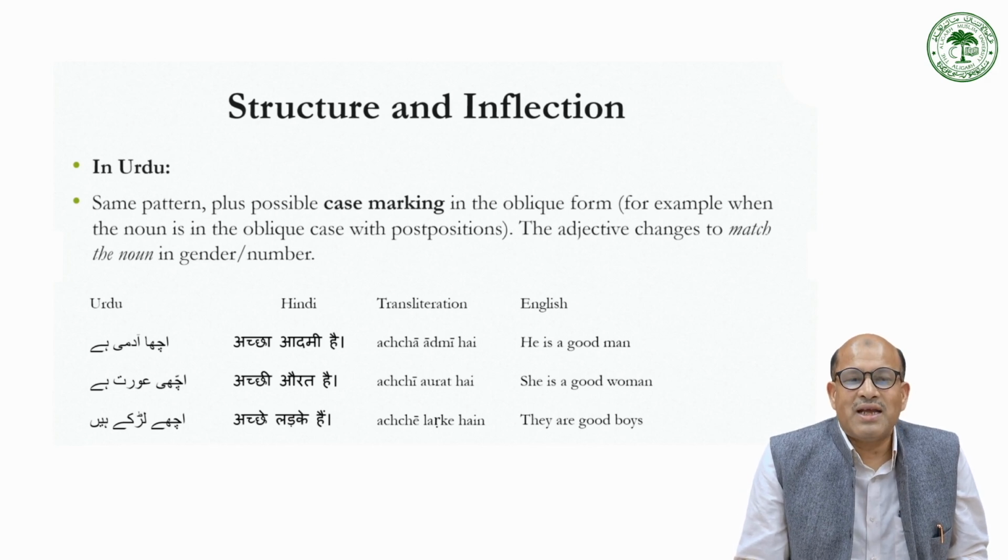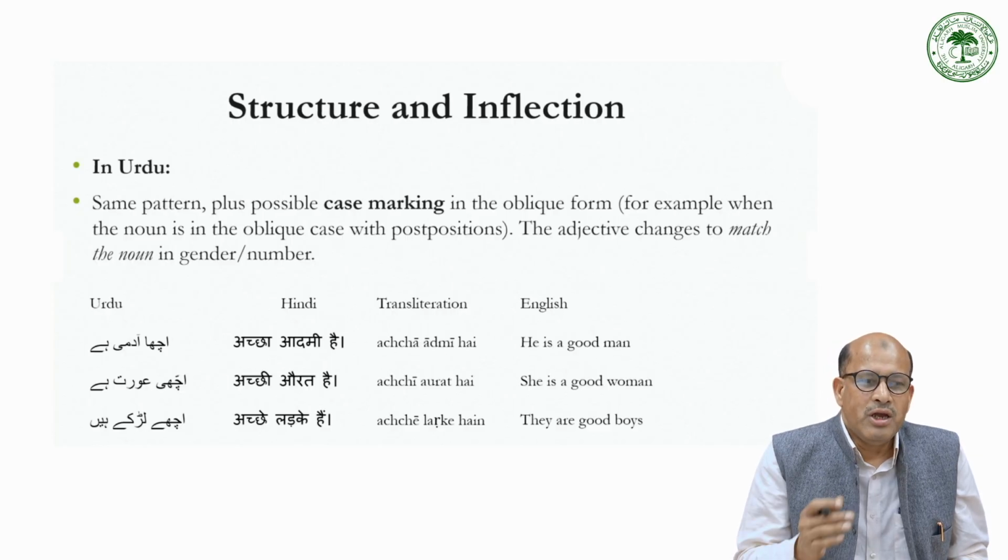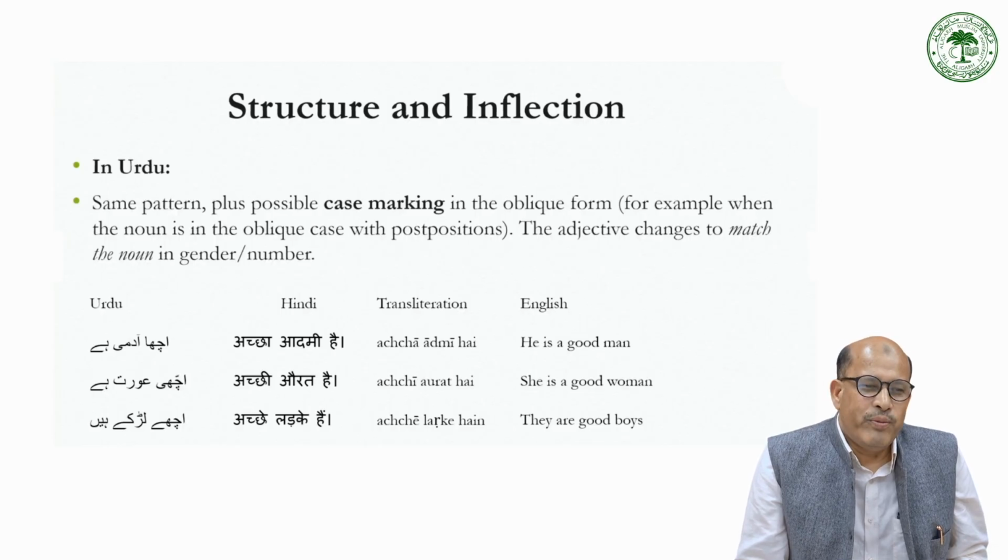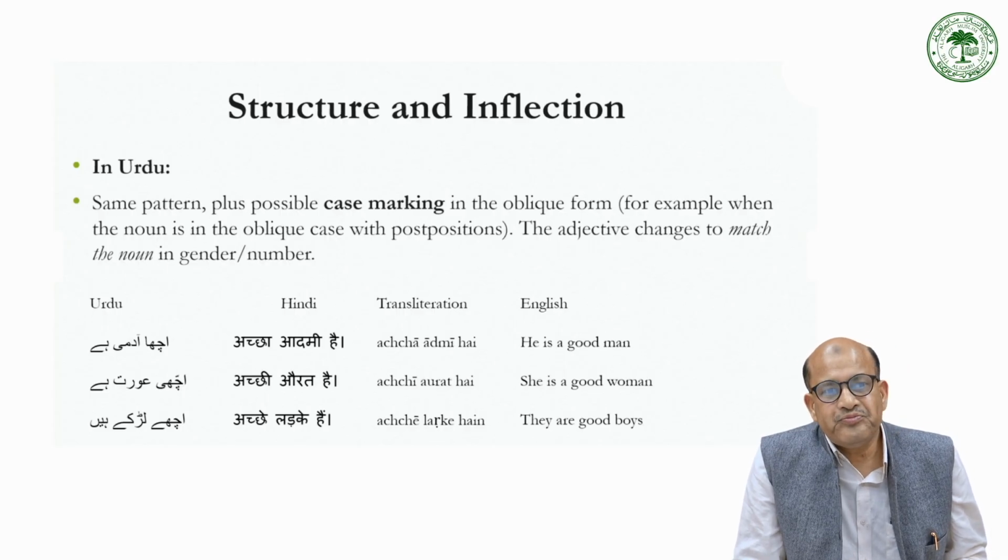Possible case marking in the oblique form, for example, when the noun is in the oblique case with the postposition. So when it is used with a postposition, the adjective changes to match the noun in gender and number. If you look at अच्छा आदमी है, he is a good man, अच्छी औरत है, she is a good woman, अच्छे लड़के हैं, they are good boys.